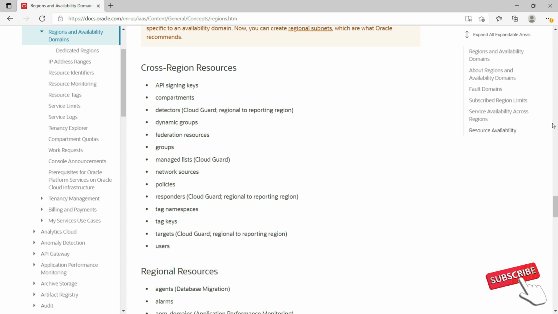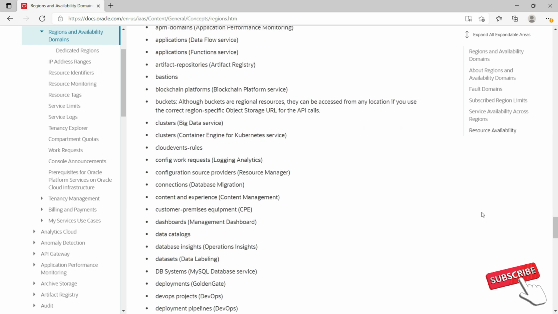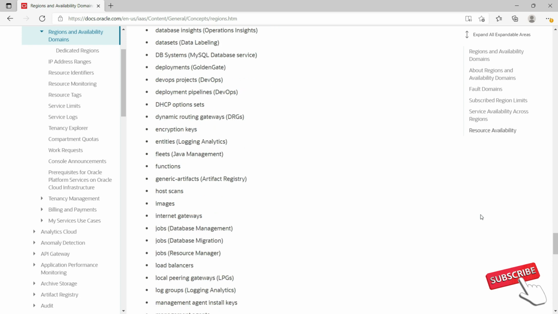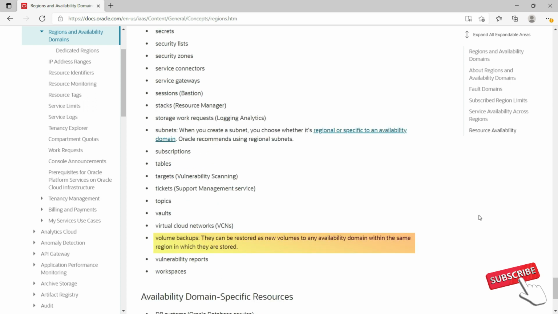Regional resources are those whose limit is within a region, whereas cross-regional resources can span across regions. If you refer to this documentation, you can see the list of cross-regional resources like compartment, dynamic group, etc. If you scroll further, you could see a huge number of services mentioned under regional resources. So it is clear that the number of regional resources is much higher than cross-regional resources. A few examples of regional resources are compute images, volume backups, etc.